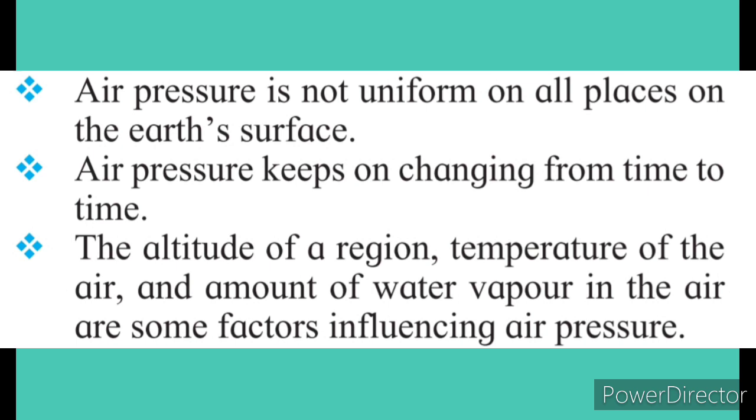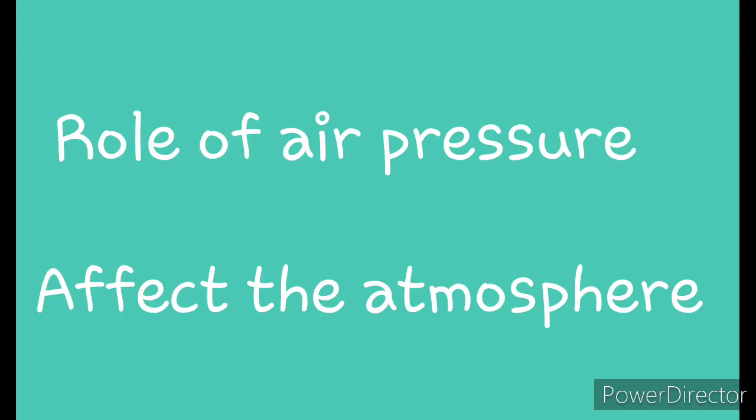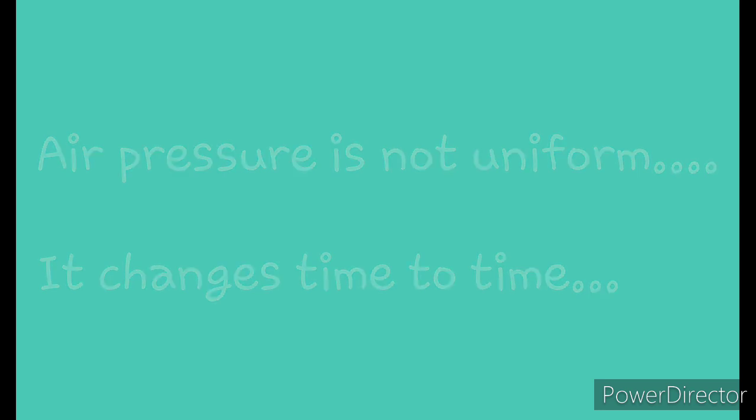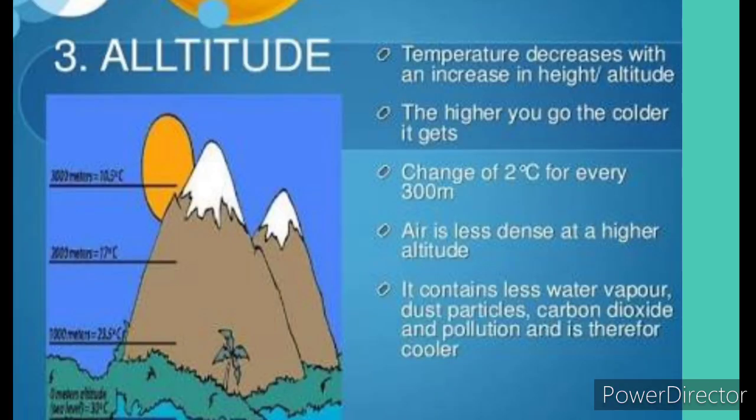So in this chapter we are going to learn the role of air pressure and how it gets affected and how it affects the surroundings. Okay? So students, it is clear that air pressure is not uniform. That means air pressure is not same all over the earth's surface. So the first reason behind this is that altitude of the region and air pressure are related to each other. That means altitude affects the air pressure.